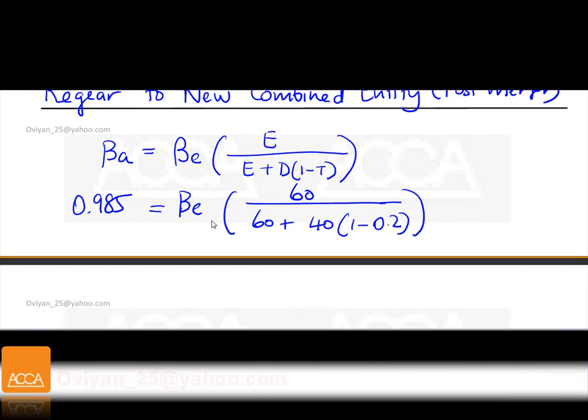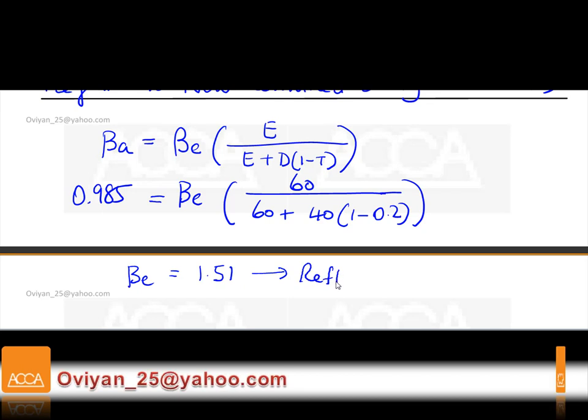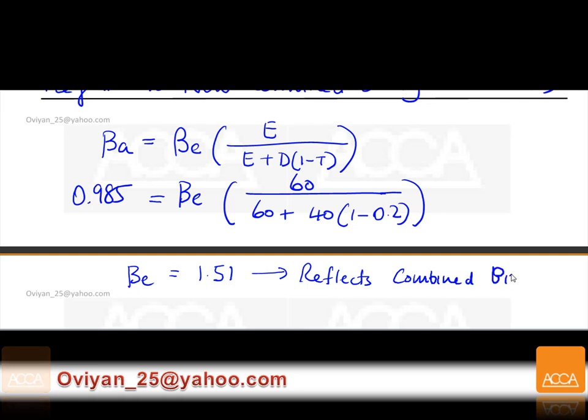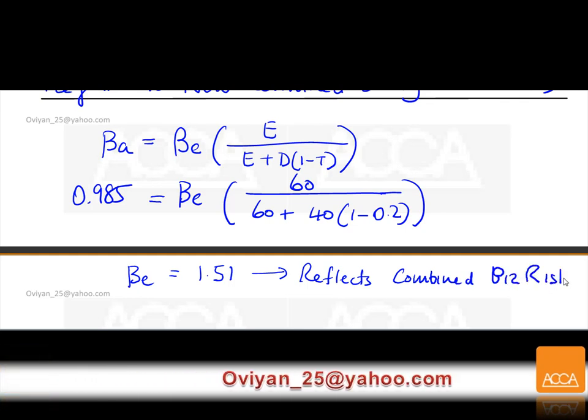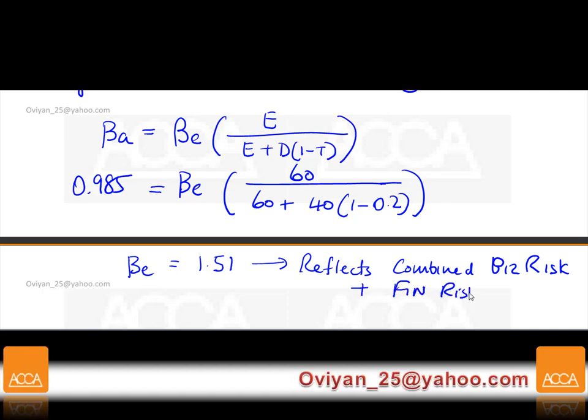Okay, so we're going to have here beta equity. You calculate yourself accordingly. You should get an answer of 1.51. Now this reflects combined business risk plus the combined financial risk of the merged company.